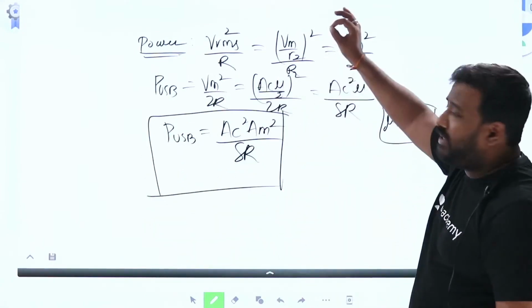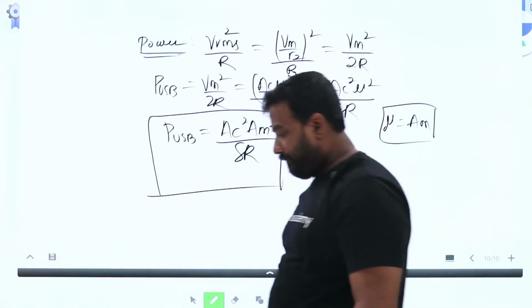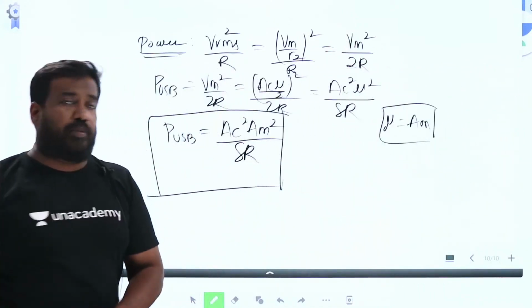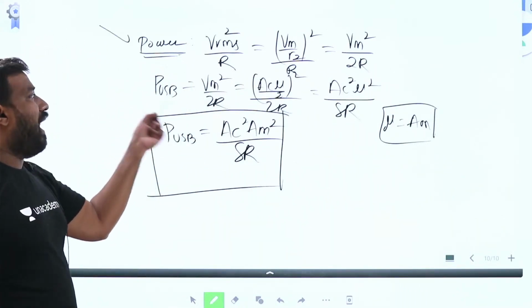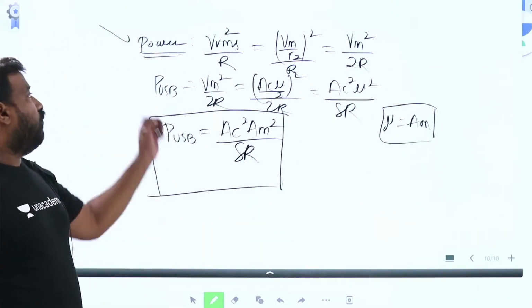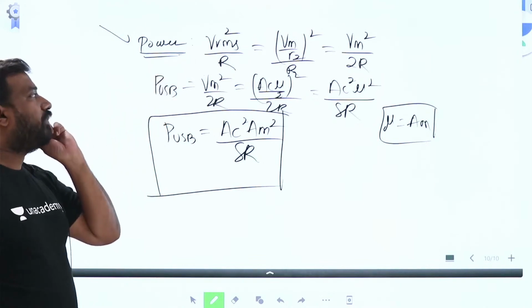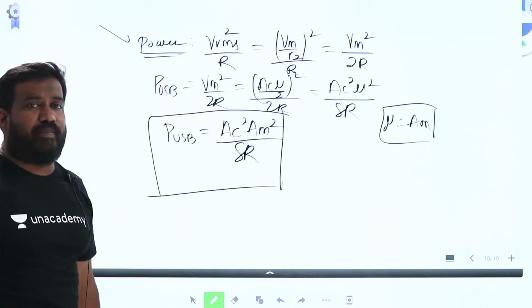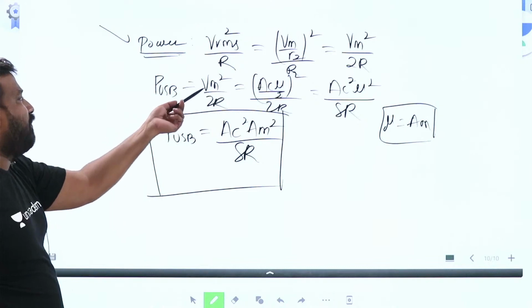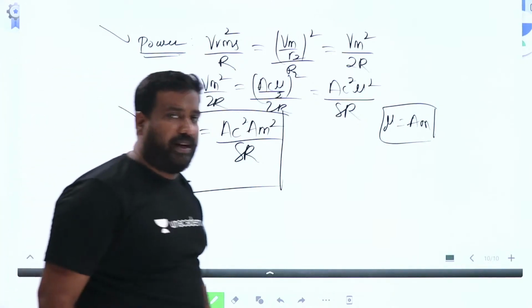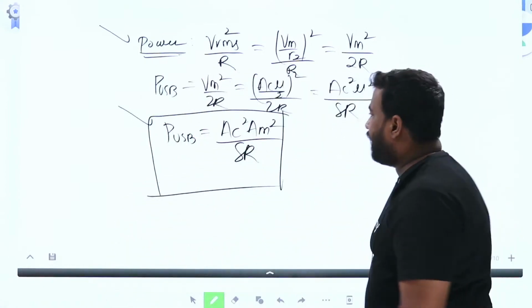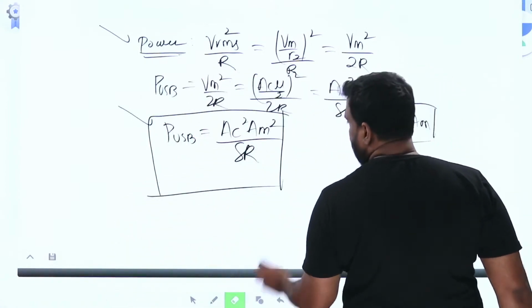Everyone, go through the procedure very carefully. Power is V RMS square by R. V RMS is Vm by root 2, whole square by R. That is Vm square by 2R. From the time domain equation, Vm is AC mu by 2. Substituting, upper sideband power is AC square Am square by 8R. Similarly, lower sideband power will also be the same.